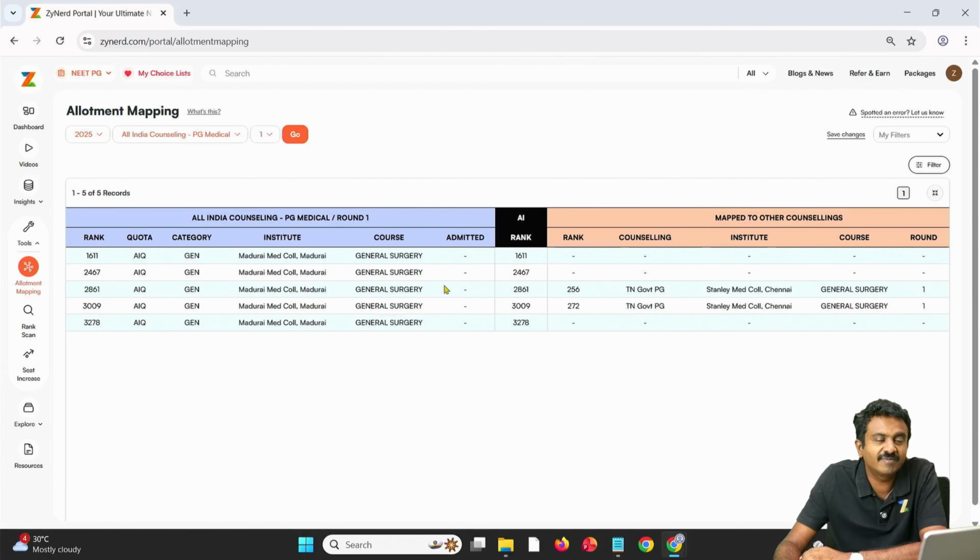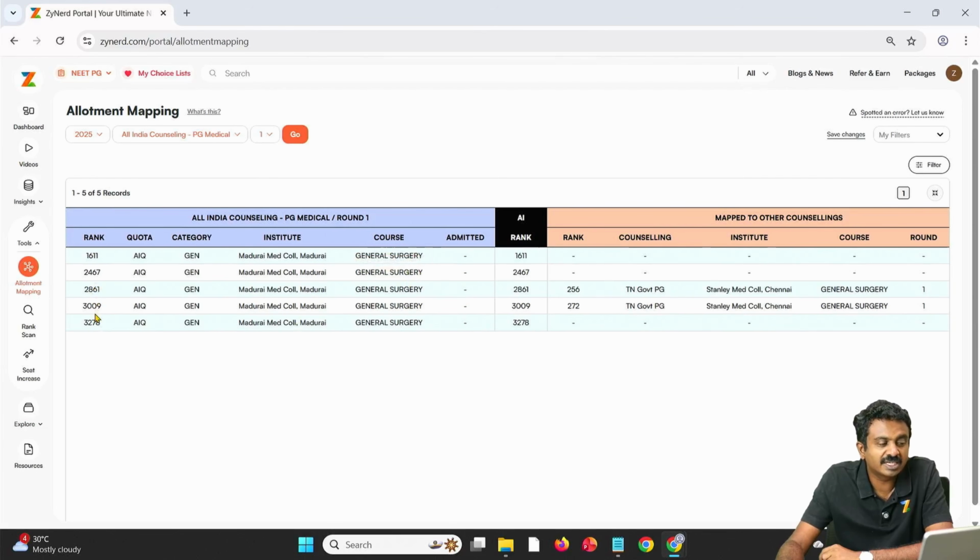So straight away I am filtering and seeing these are the candidates who are holding AIQ General seats, and among these candidates, candidate number first and second have not been allotted anything at all. So it is highly likely that these candidates very clearly had a choice of Madurai Medical College, have not been allotted anything. Note that here other candidates have got maybe other seats too, but still they did not opt for anything in All India State Counselling, or they did not get anything better. These seats might not come to round 2 of All India.